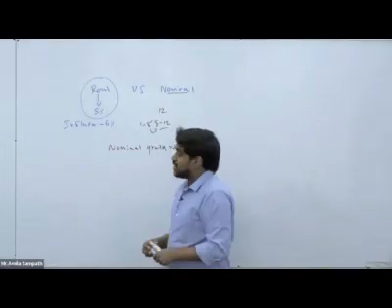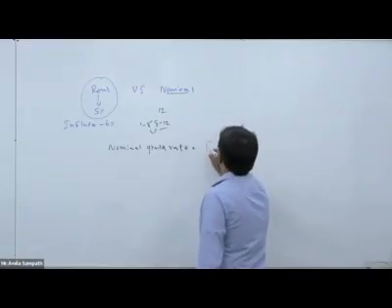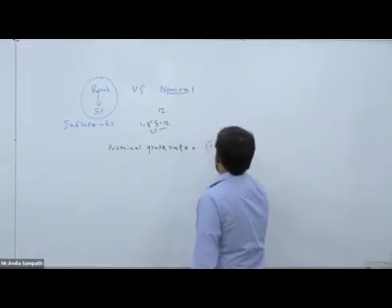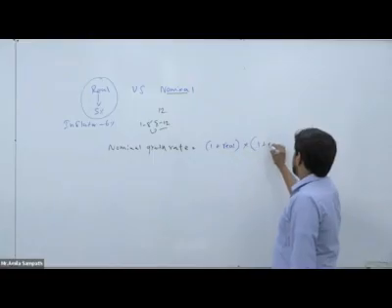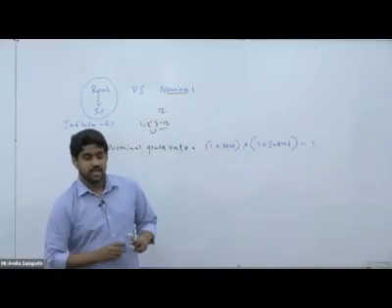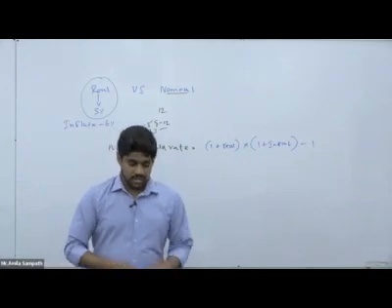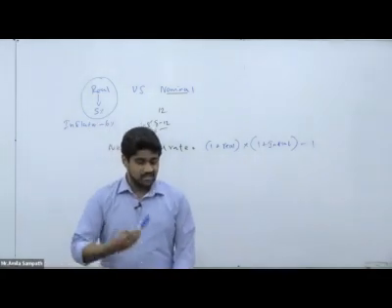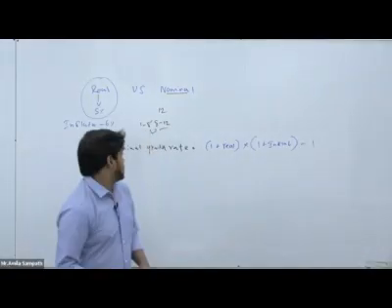Yes, basically the nominal growth rate we can get as 1 plus real growth rate, into 1 plus inflation, minus 1. Using this simple formula, we can get the nominal growth rate. For this question, we can simply calculate the nominal growth rate using 1 plus the real rate.